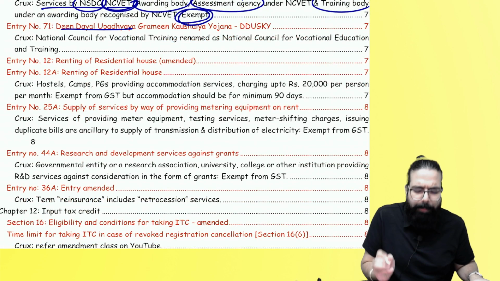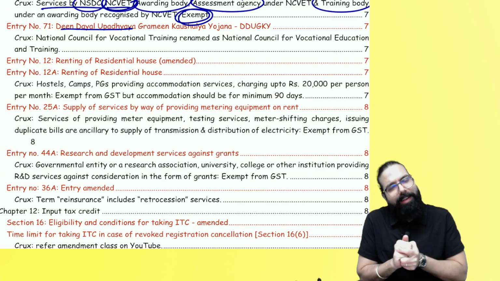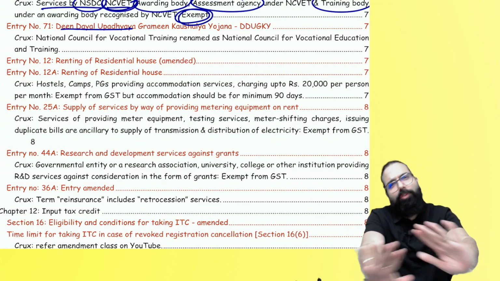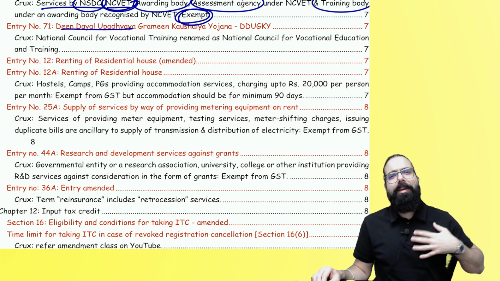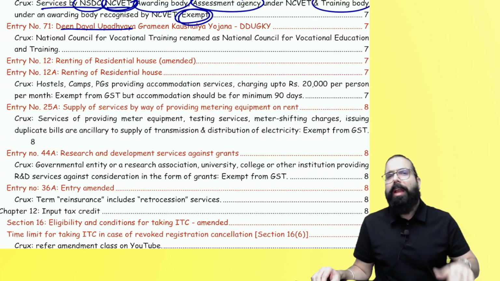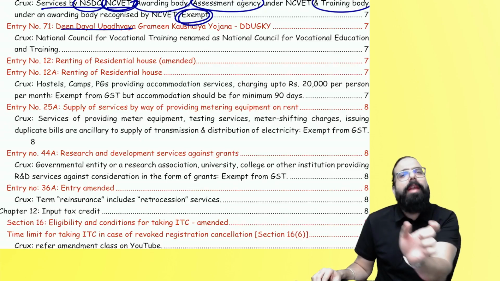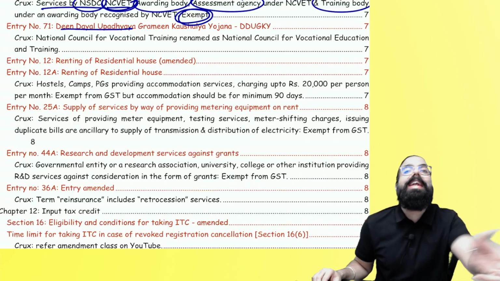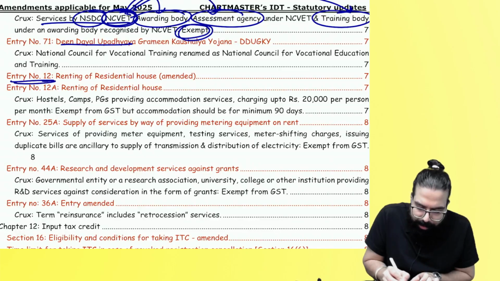In Deen Dayal Upadhyay there is no change. Remember one thing. It was earlier National Council for Vocational Training. Now it is called National Council for Vocational Education and Training. That's all. Okay. Under the Deen Dayal Upadhyay Grameen Kaushalya Yojana, if I am a training provider, my services are exempt. Now also it is exempted. Only the word NCVT was there. Now it is called National Council for Vocational Education and Training, NCVET. That's all. Next. The next one over here, renting of residential house.